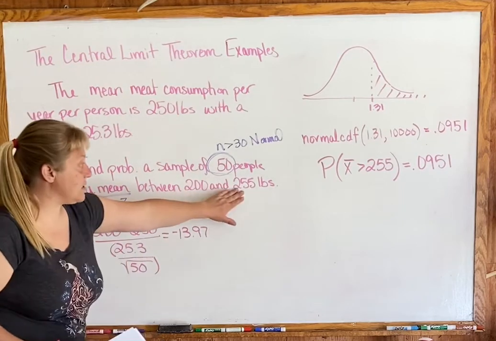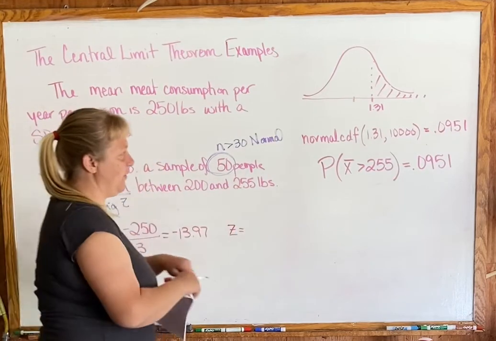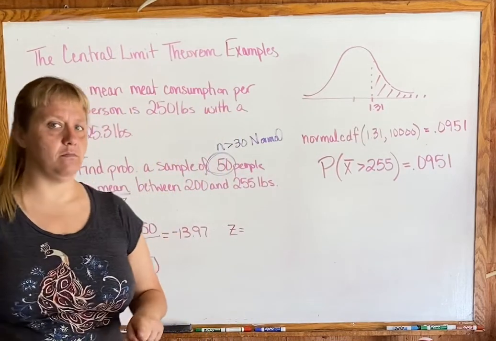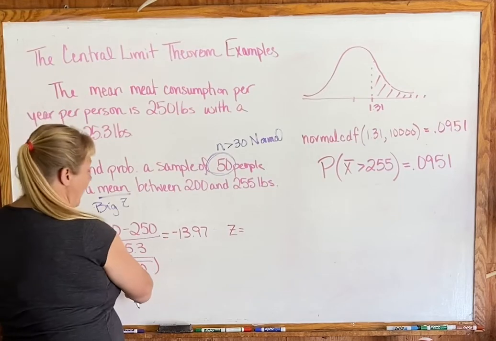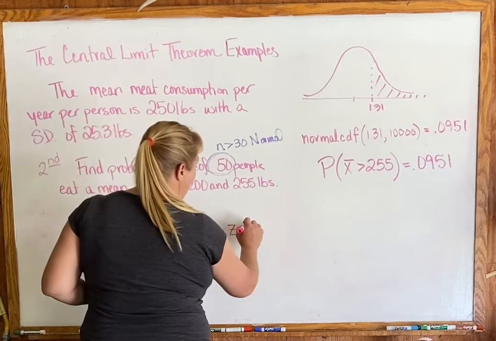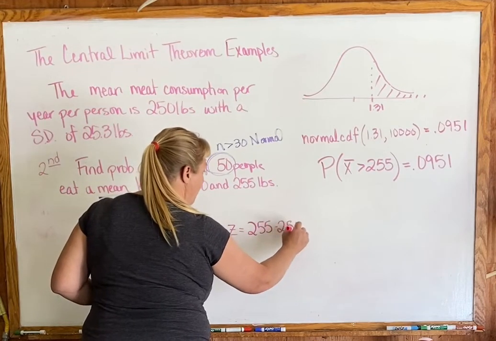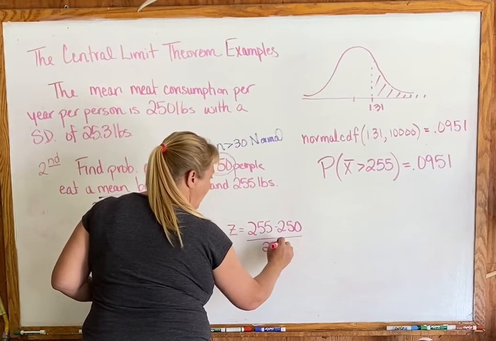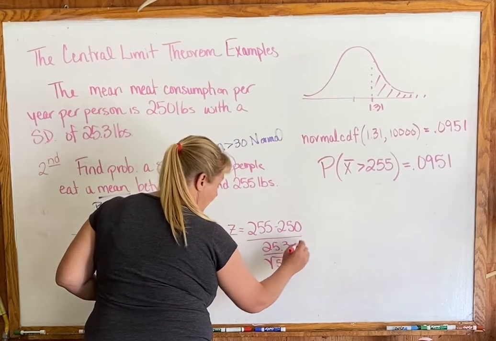Now we need a z-score again for the upper end. And again, you might go, wait a minute, we just did 255 in the last example. Is it gonna be the same z-score though? Okay. It's not gonna be the same because what are we dividing by this time? The square root of 50. So we're starting off with the 255 minus 250. We're dividing by the 25.3, and then we're dividing that by the square root of 50.